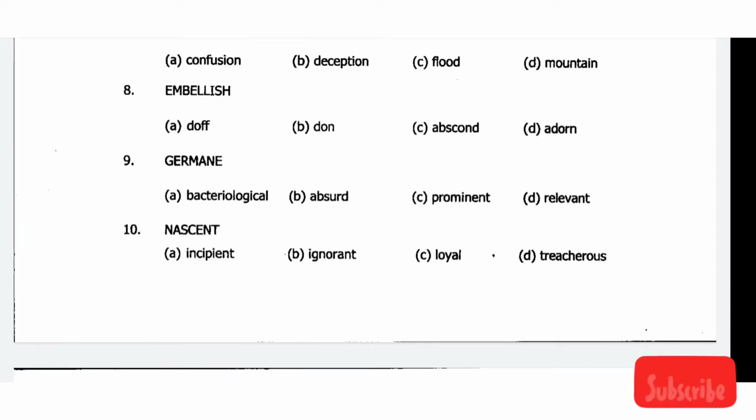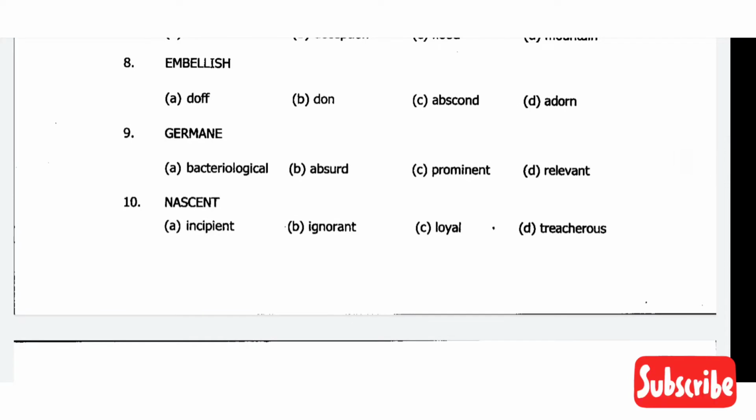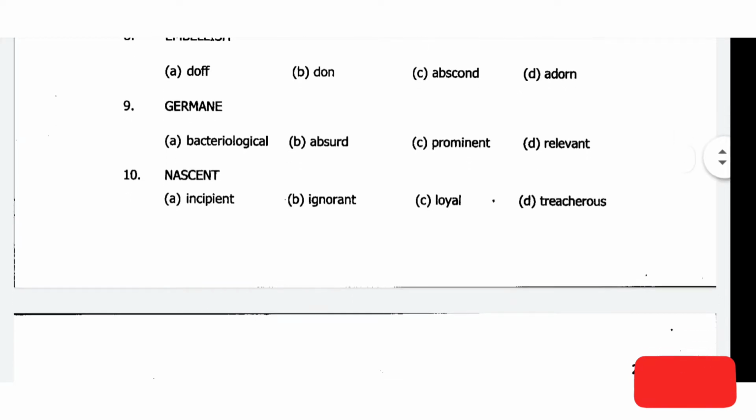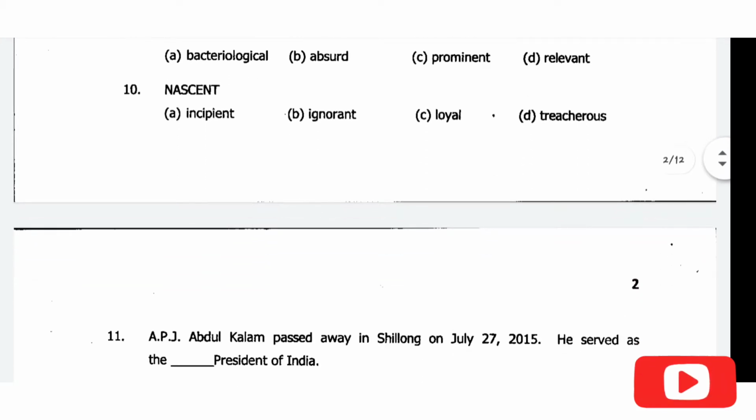Then comes question number eight, ambush, the correct answer will be option D, adorn. Then question number nine, germane, the correct answer will be option D, relevant. Then question number ten, nascent, the correct answer will be option A, incipient.